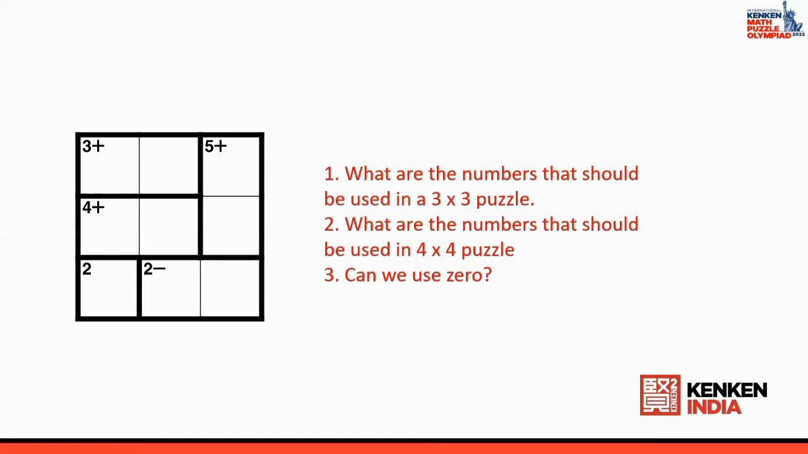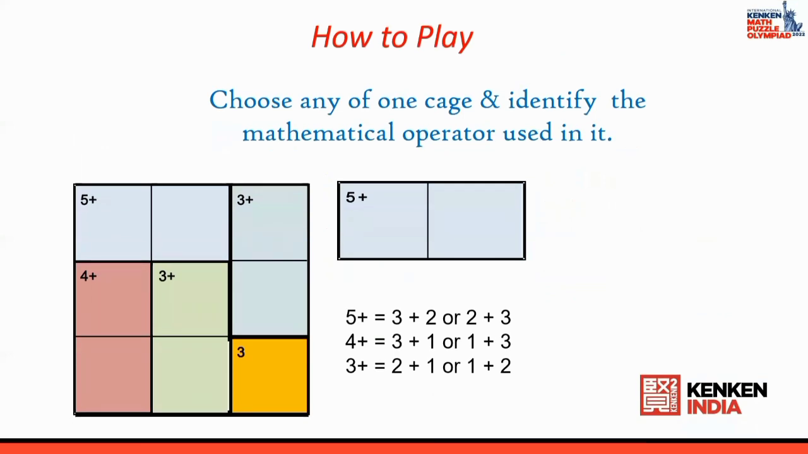If you see this particular puzzle, we have a cage like 5 plus. We have taken this cage separately. Now 5 plus, there are 2 grids in this. What this means is that you add 2 numbers, and the addition of the 2 numbers should be 5. Now look at the options among the numbers 1, 2 and 3. There are 2 options: either this can be 3 plus 2 or this can be 2 plus 3.